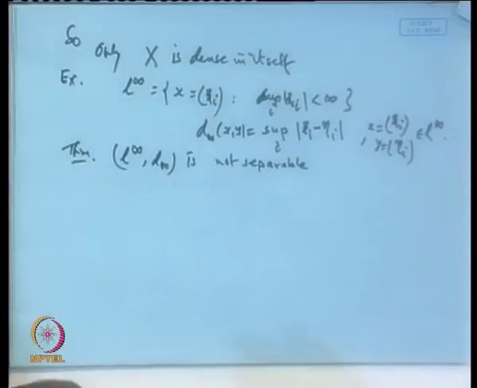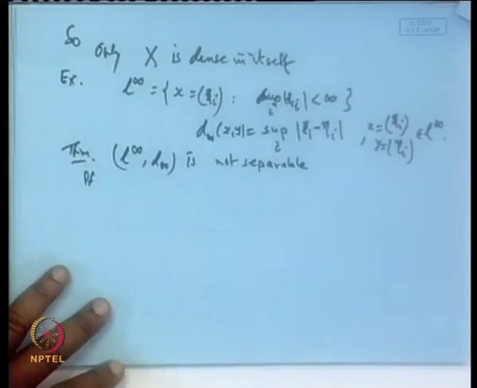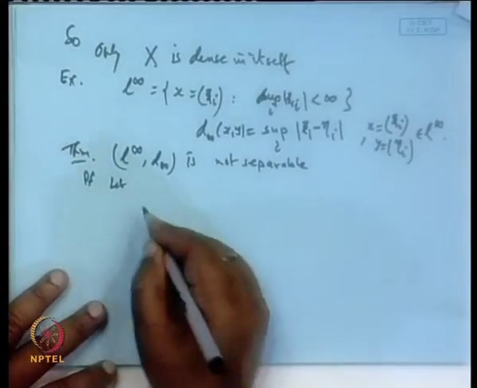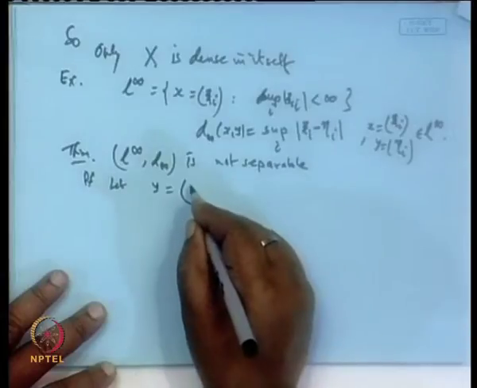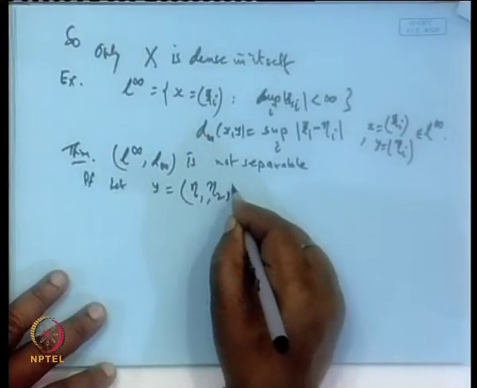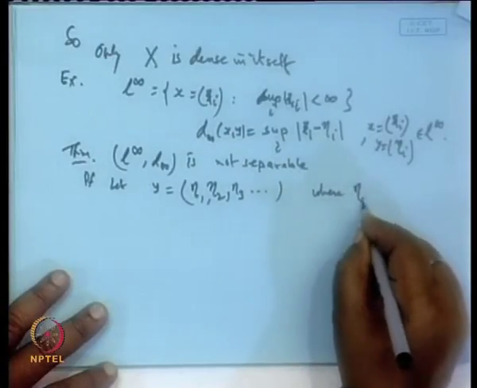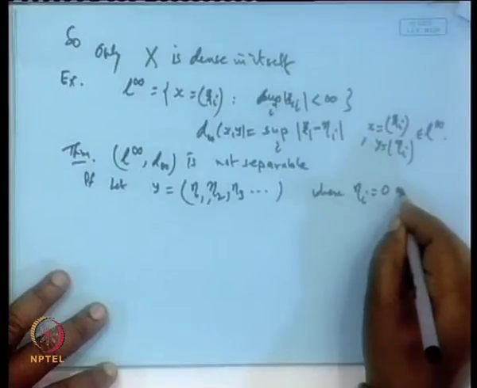Then only we can say this is not separable. So, if a set is dense, it may not be countable, and if a set is countable, it may not be dense. So, let us see how this proof goes. Let us pick up a point y whose elements are, suppose, eta 1, eta 2, eta 3 and so on, where eta_i is either 0 or 1.